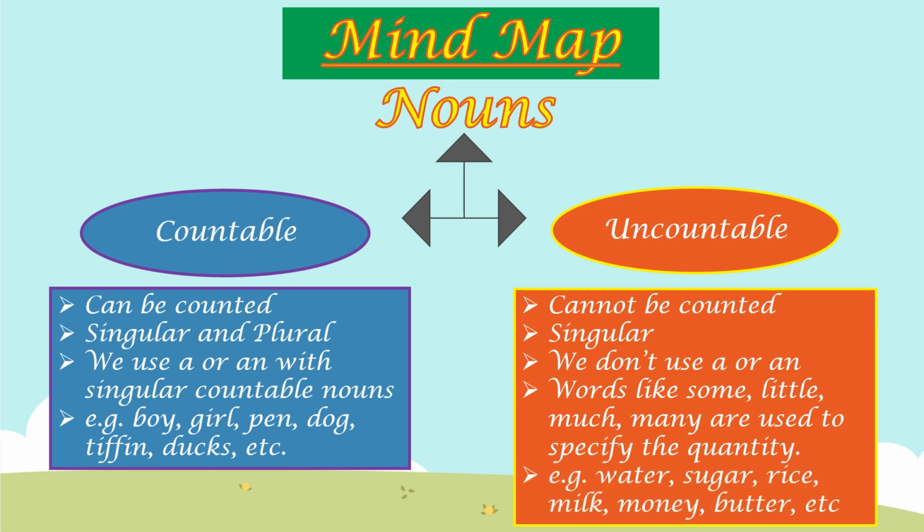For example, water, it is an uncountable noun. So if you want water, you will say, I want a glass of water. Or you can say, I have a water bottle. Or I have a bottle of water. Sugar is also uncountable. Rice, milk, money, butter, they all are uncountable nouns.